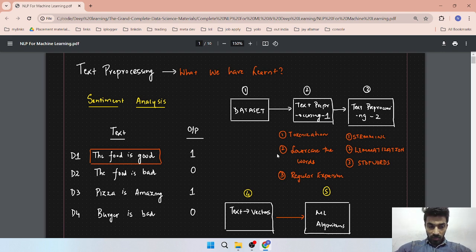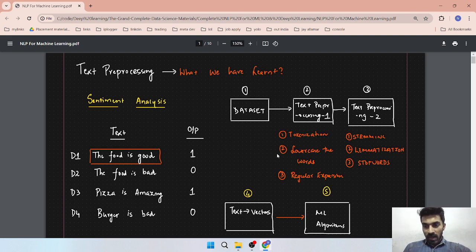In stemming, we get the stem, the root word of that word. Suppose there are three words: history, historical, and history. Then you will get a stem, which is basically the root word.